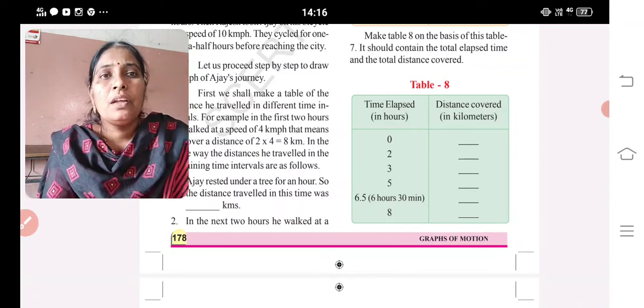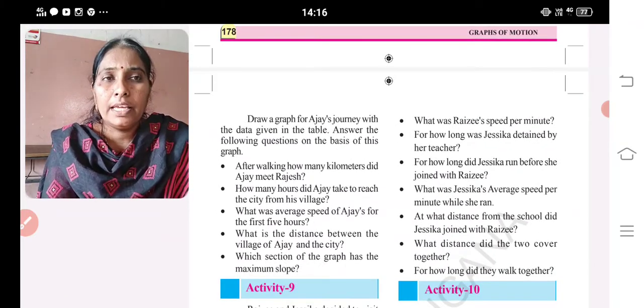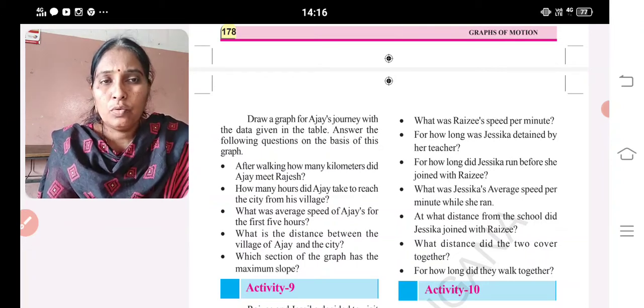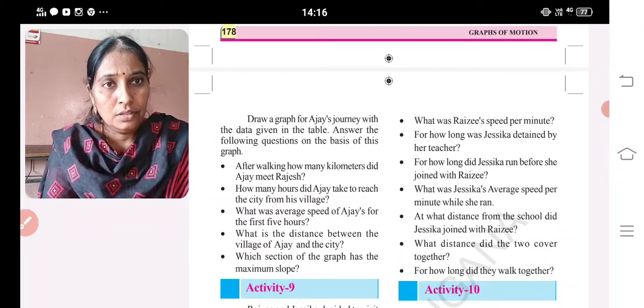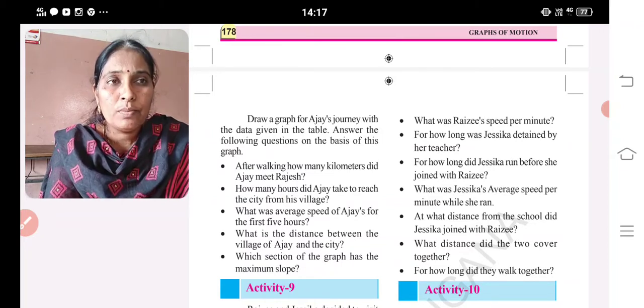Okay, children? Now, draw a graph for Ajay's journey with the data given in the table. Answer the following questions. After walking how many kilometers did Ajay meet Rajesh? How many hours did Ajay take to reach the city from his village? What was the average speed of Ajay for the first 5 hours? What is the distance between the village of Ajay and the city? Which section of the graph has the maximum slope?